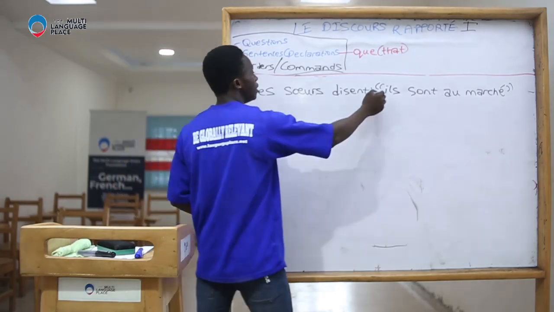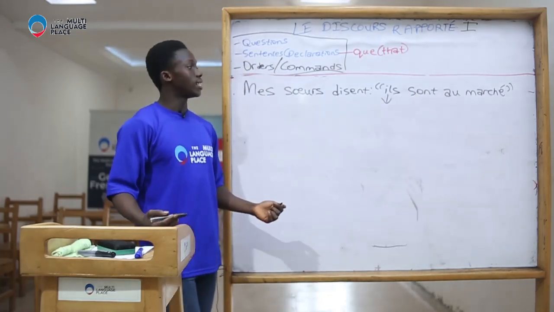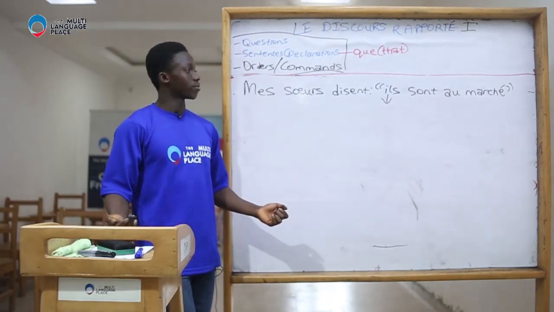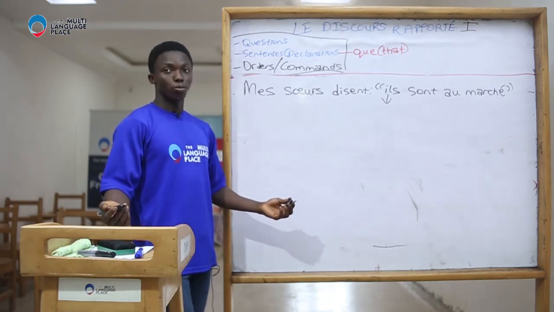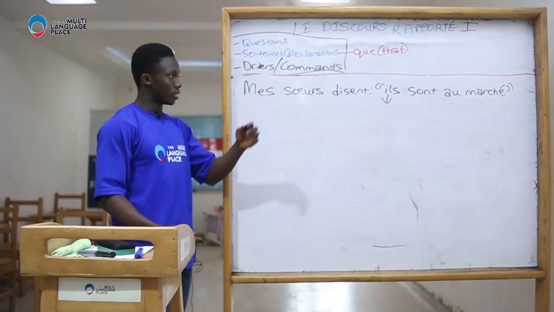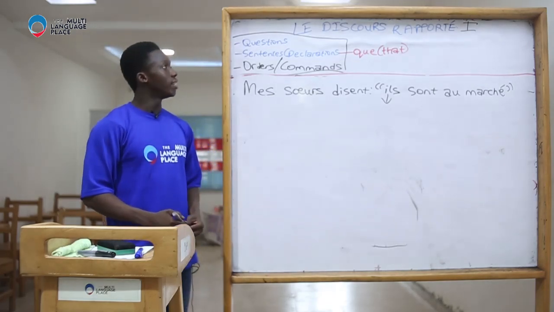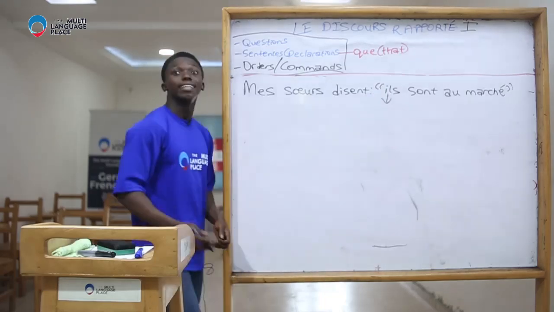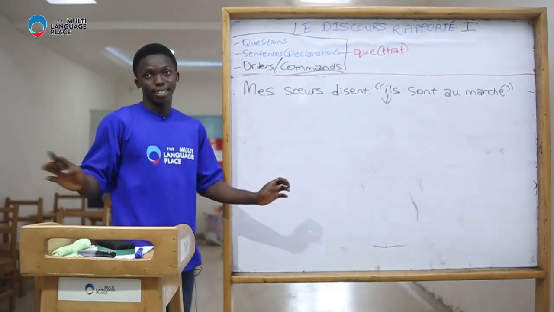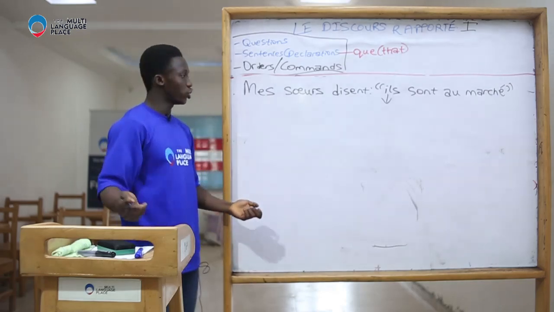Or let's say this ils refers to a group of boys. My sisters are saying, they are in the market. Mes sœurs disent, ils sont au marché. How do I report this sentence? I say, my sisters are saying that they are in the market. Normally, whenever we have sentences like this, that are not questions, but are just declarative sentences, they are just giving information.